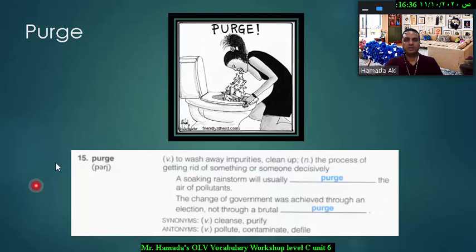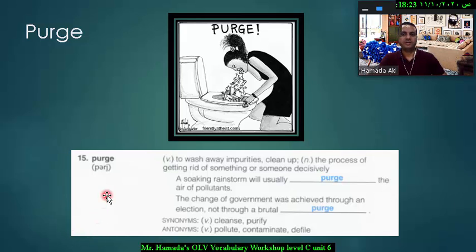Next word is purge. As you can see in this picture here, she's purging something. She ate something contaminated and she's purging her stomach. Or also, purge means to clean yourself of impurities. So it's a verb which means to wash away impurities or to clean up. And if you use it as a noun, it means also the process of getting rid of something or someone decisively. For example, here in Riyadh, when there is dust, rain falls and it cleans the air.